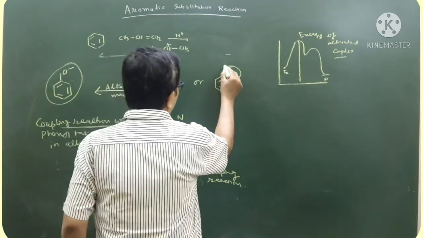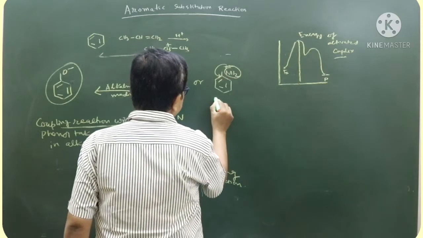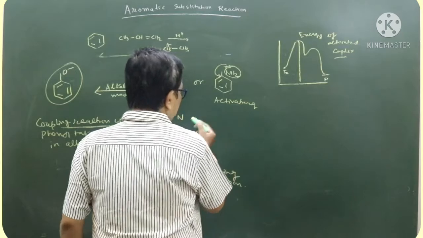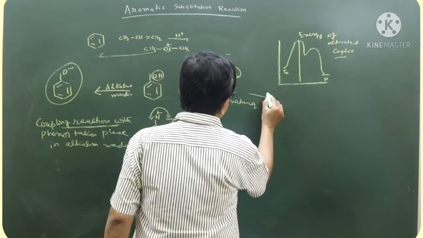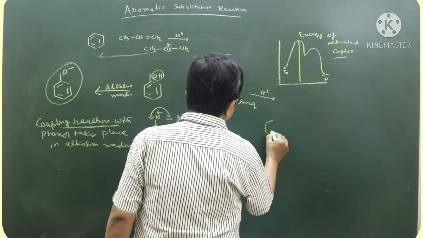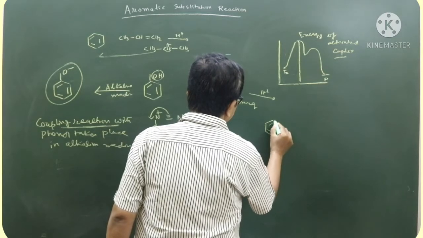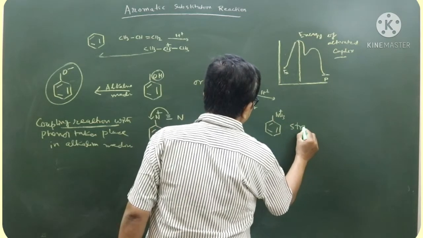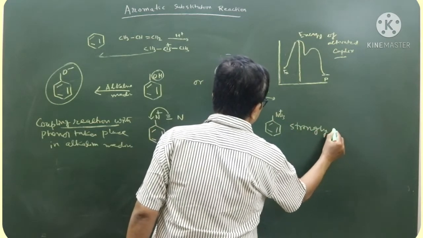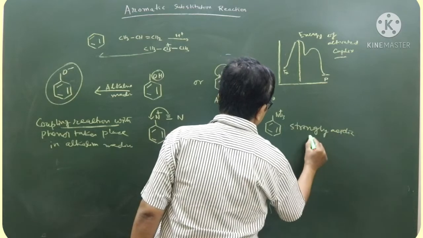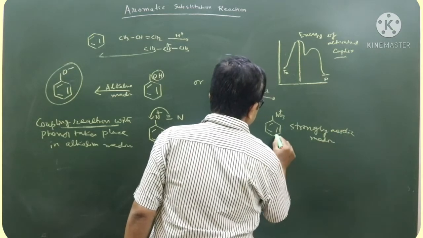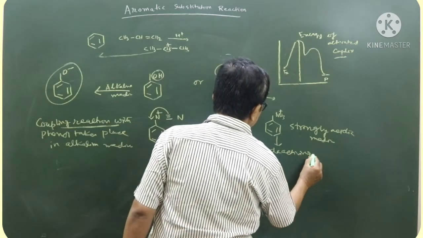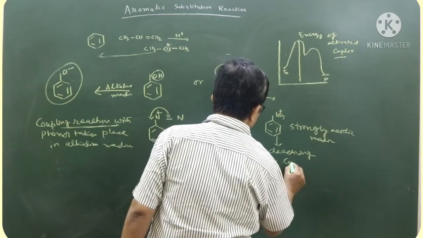Due to this unshared pair of electrons, it is coming to the ring, it is activating. So, if I make the reaction strongly acidic, what happens? Strongly acidic medium. It is deactivating. No coupling reaction takes place.